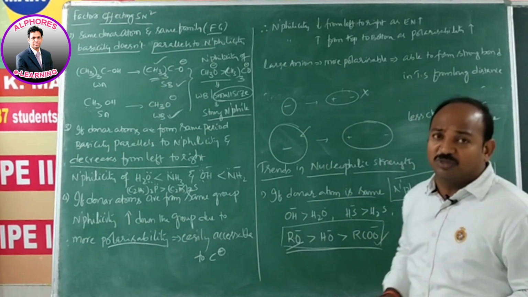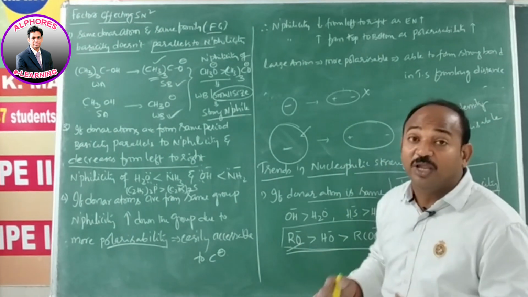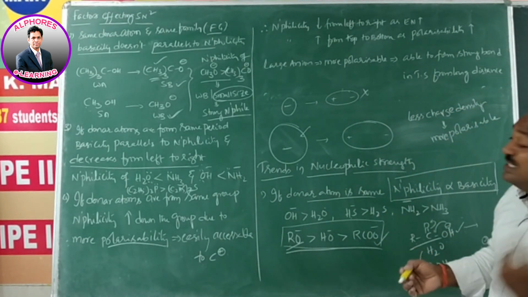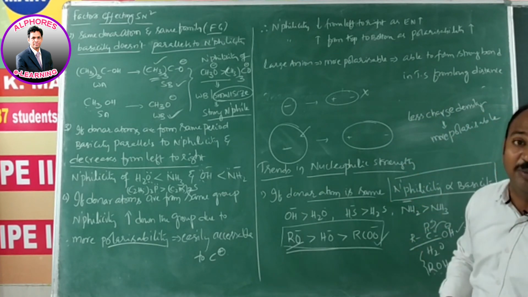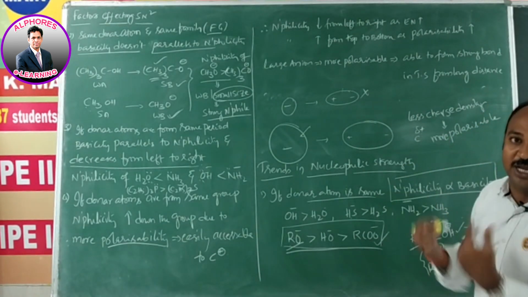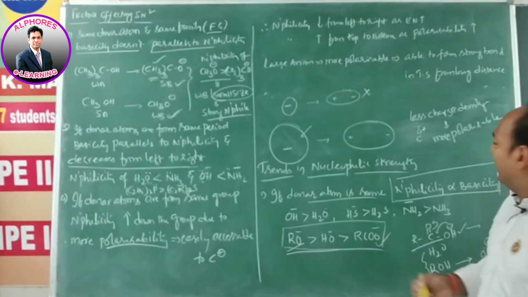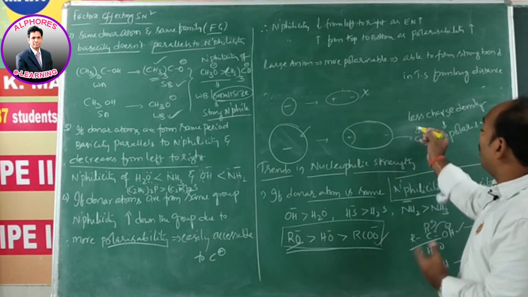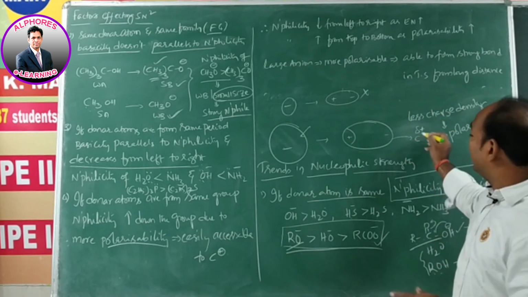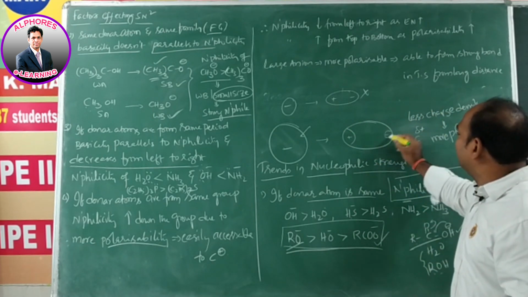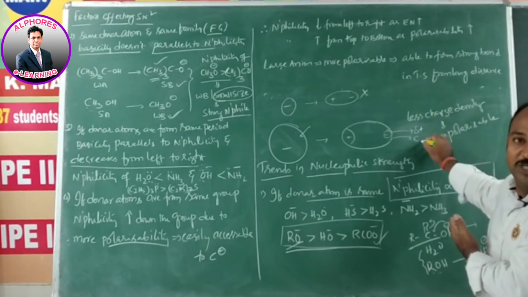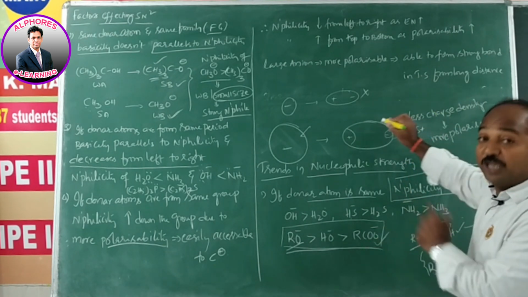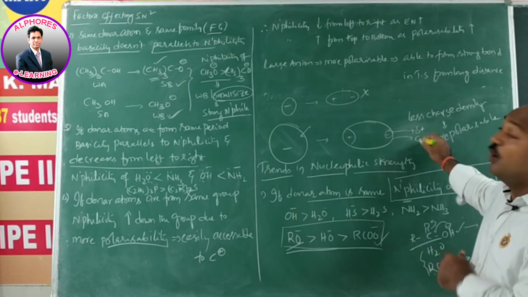So why are you saying that because of more polarizable, it is a strong nucleophile? How can you say that? Whenever polarizability is more, it is able to form a strong bond with electrophilic carbon, because electrophilic carbon right now bears positive charge, it seeks negative charge. And what happened here? It is giving negative charge towards its one and it is maintaining positive charge with itself. So obviously repulsion between these two decreases because of large distance, and at the same time this negative charge can go much closer to the positive charge, resulting in the formation of a strong bond between the approaching nucleophile and electrophilic carbon. Hope you got the point.